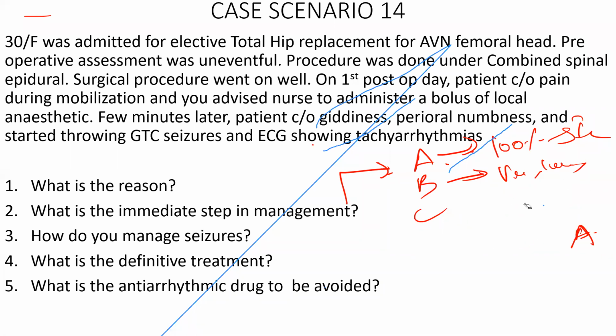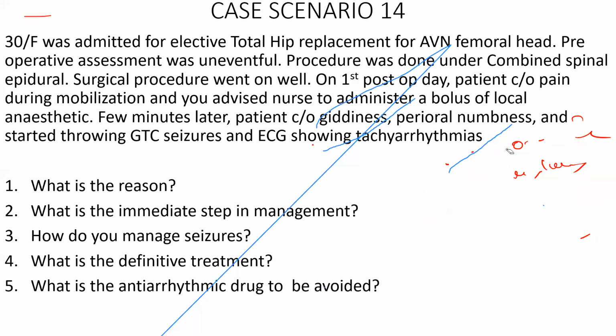How do you manage? Sorry, sir, could you please repeat, just once? Hyperventilation is a compensatory response because a patient with seizures will have a severe metabolic acidosis. So to overcome the acidosis, you have to hyperventilate. First reason. Second, by hyperventilation you produce respiratory alkalosis, which produces cerebral vasoconstriction. That reduces the amount of local anesthetic drug reaching the brain parenchyma. So these are the two purposes for giving hyperventilation during breathing. Thank you.